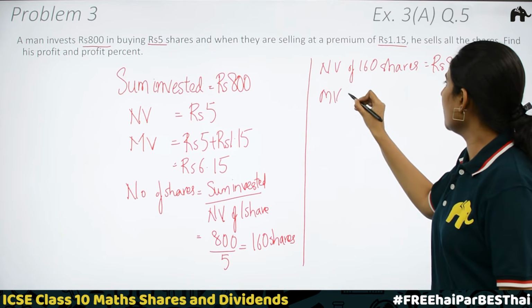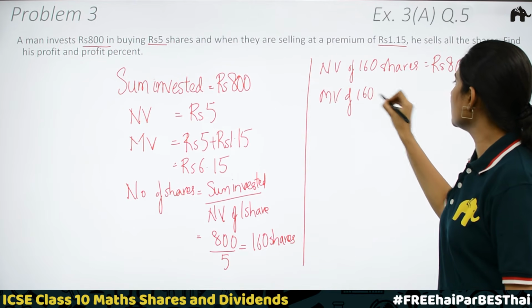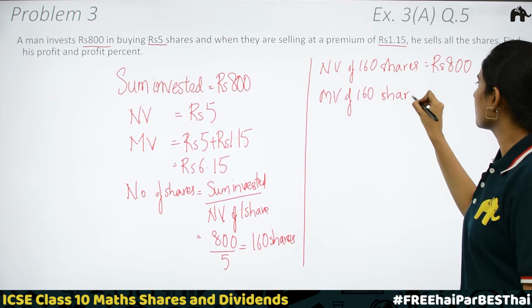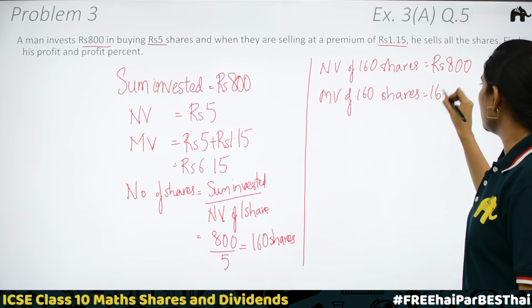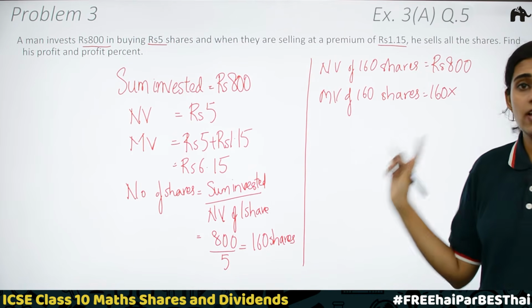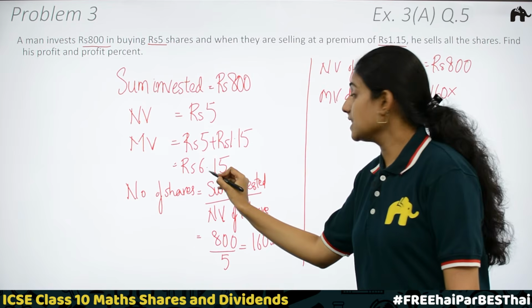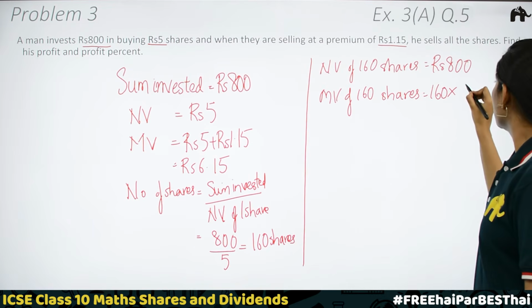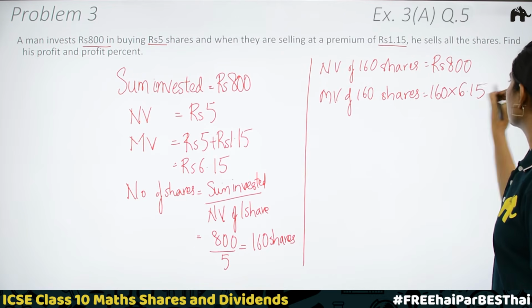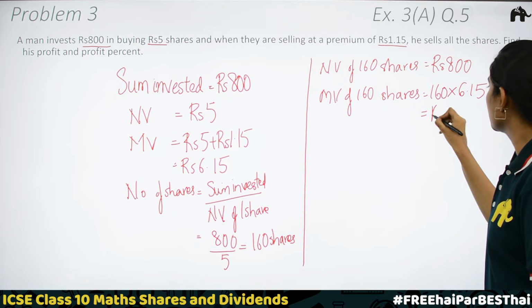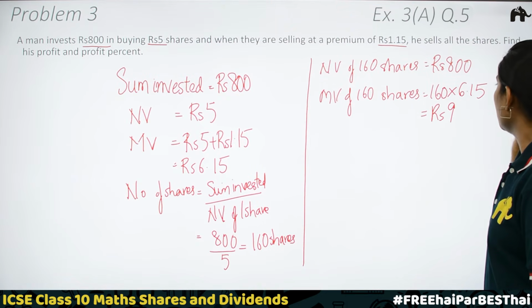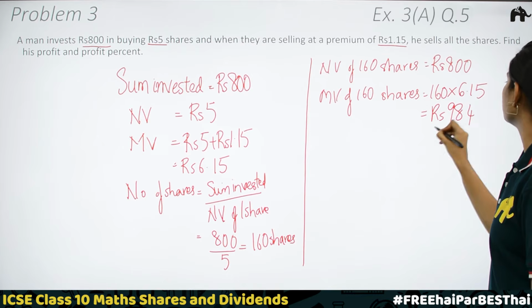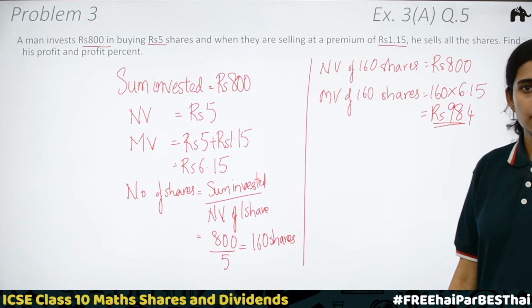Now the market value of 160 shares. 160 into market value of one share, rupees 6.15. You will be getting rupees 984. Okay.